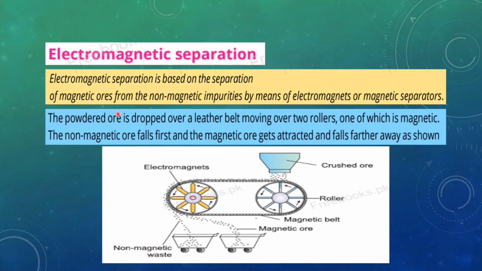And what you have to do in this method: the powder ore is dropped over the leather belt moving over two rollers. Here you can see the leather belt moving over these rollers, and one of them is magnetic. The non-magnetic ore falls first. Here you can see it is the non-magnetic ore, it falls first, and the magnetic ore gets attached to this and moves, and then falls in the other basket. And in this way we can collect our concentrate. Mostly the non-magnetic impurities are removed by this method.